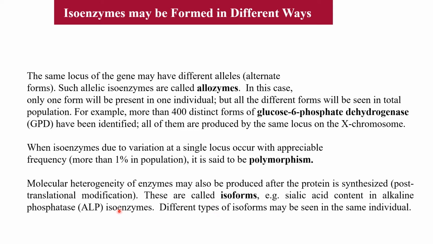Post-translational modification can produce the different forms of the enzymes, and this is called isoforms. For example, alkaline phosphatase isoenzymes. These are isoforms because their sialic acid content is different in different forms. So sialic acid content is different because of the post-translational modification. So that is also one way how the isoenzymes may be formed.